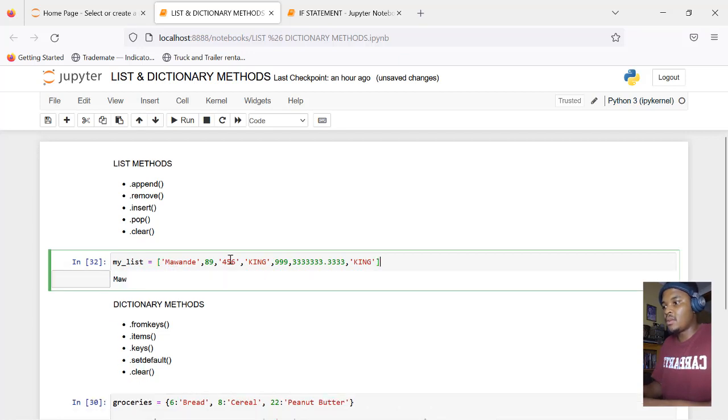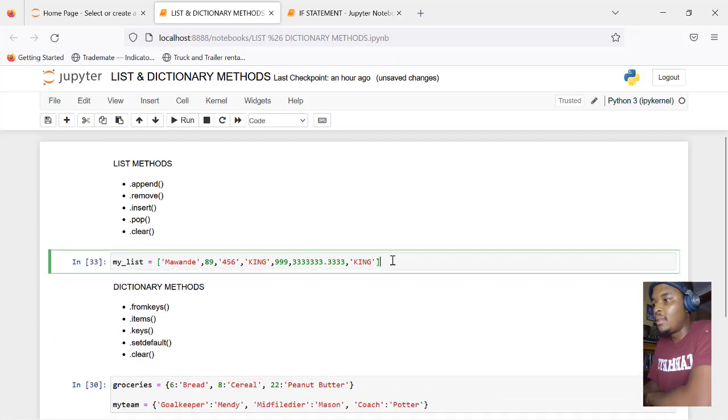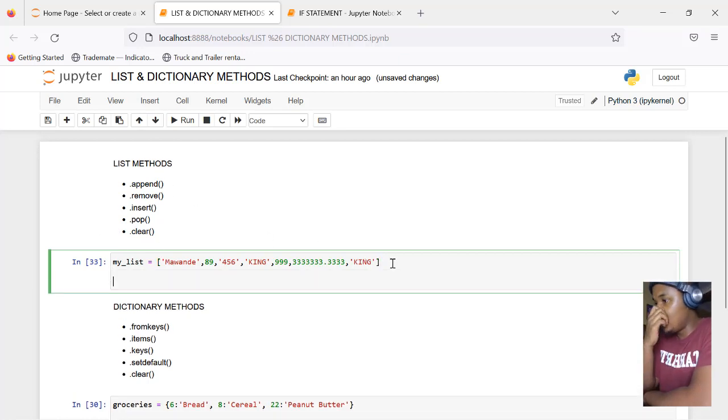Now, here's my list, right? It's got a whole lot of stuff in it. Let me rerun this to get rid of that MAW. Cool. So these are the important list methods that we're going to have. There are probably a whole lot more than this, but these are the most important ones. So I think we spoke about append. Append means to add some element to my list.